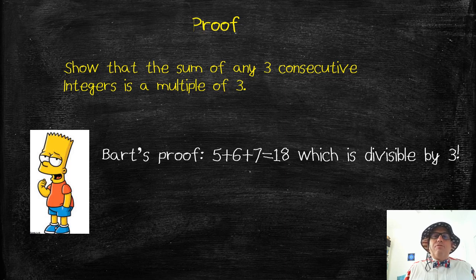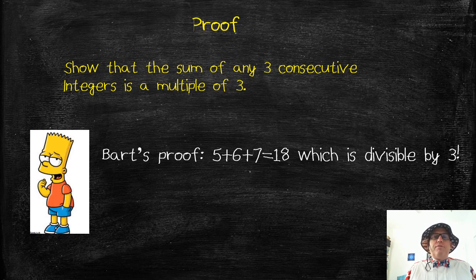Consecutive means one after the other. So consecutive integers would be things like 1, 2, 3. They are consecutive integers. Or -7, -6, -5 are consecutive integers. So Bart here is showing off his proof skills. So his proof is 5, 6, 7. Those are consecutive integers. If we add them up, we get 18. That's divisible by 3. So he's proved it's true. What is wrong with his proof?